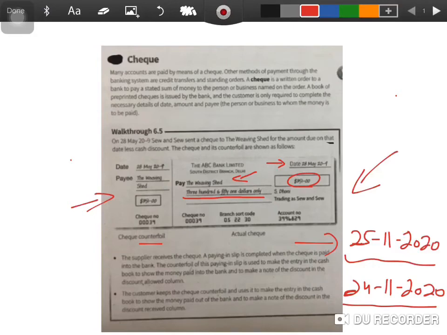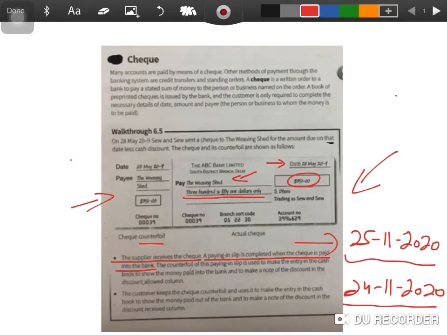The supplier receives the check. So if I am the supplier, then obviously the person I am supplying the goods to owes me the money. So he's going to give me a check for payment, and I am going to receive the check. A paying in slip is completed when the check is paid into the bank. So when I'm going to deposit the check into my bank account, there is a paying in slip that I have to fill at the bank, which can also be called a deposit slip, right?